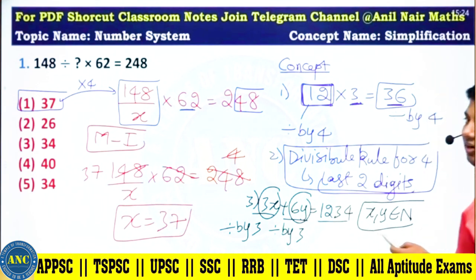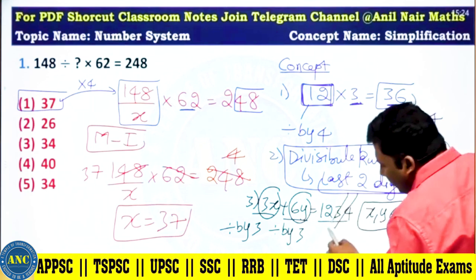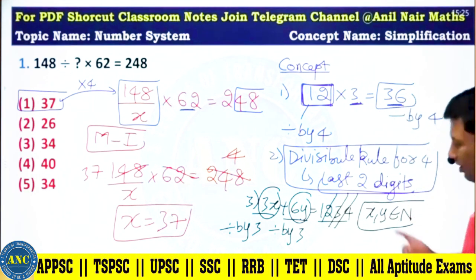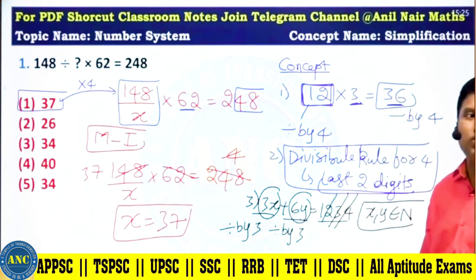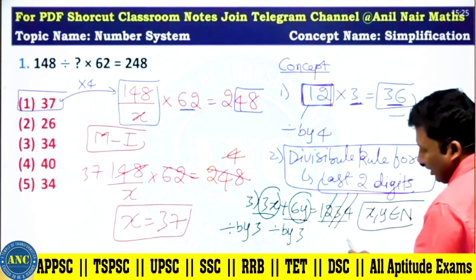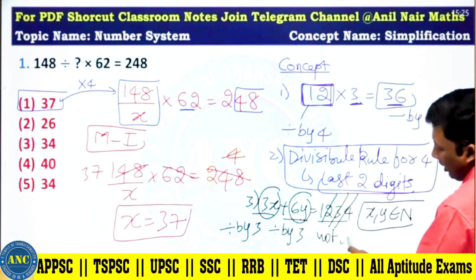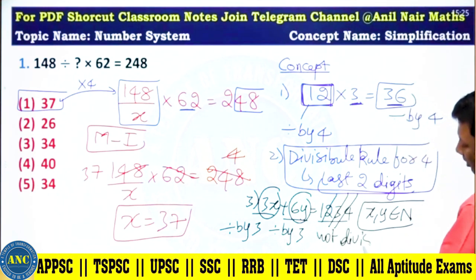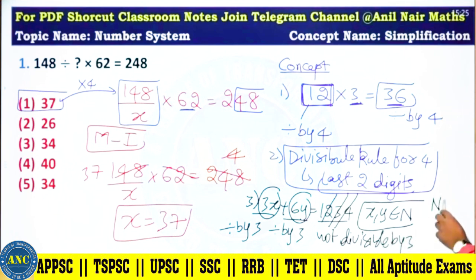What is the divisibility rule for 3? The sum of the digits should be divisible by 3. 4 plus 3 is 7, 7 plus 2 is 9, 9 plus 1 is 10. 10 is not divisible by 3. Therefore, how many values will x and y take? No value of x and y will work.